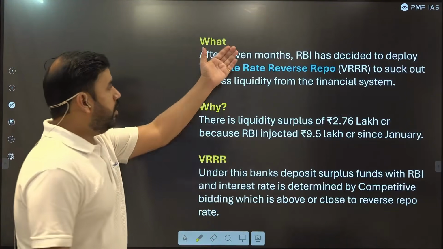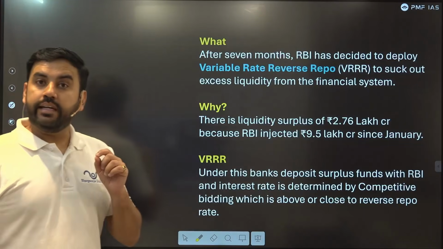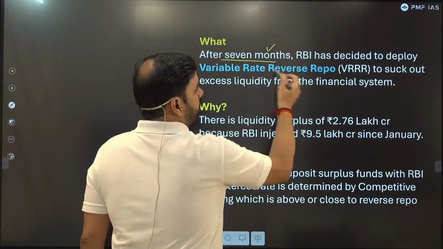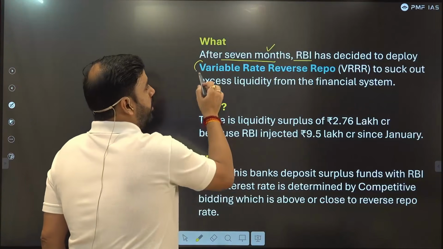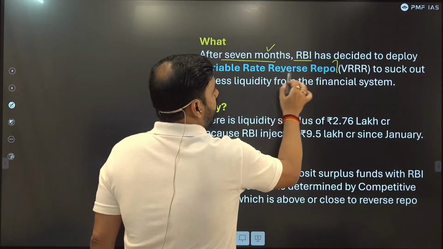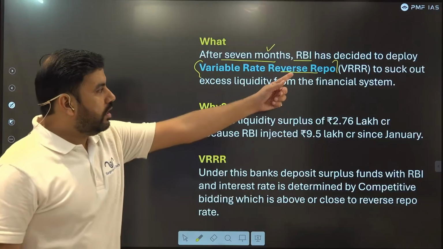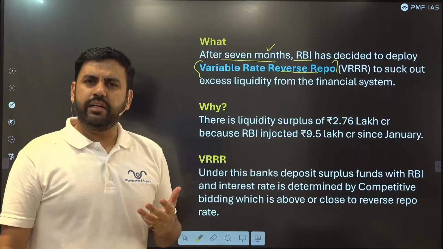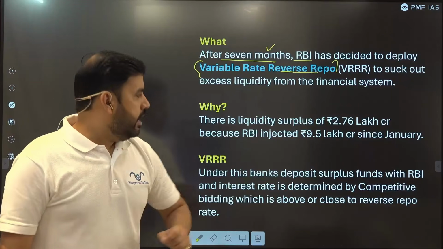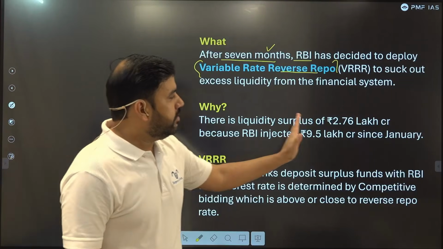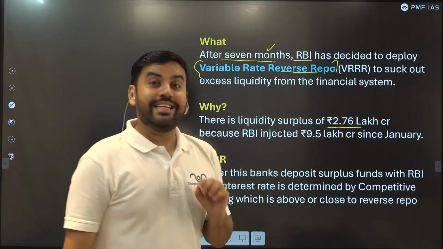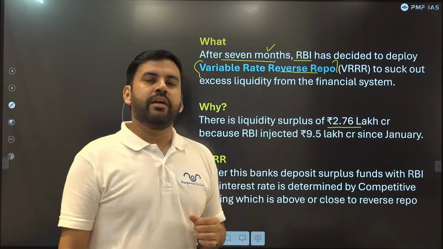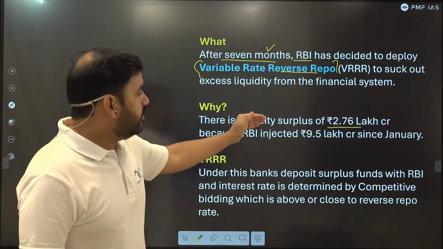So what is RBI supposed to do? The context of the article says that after 7 months, RBI has decided to deploy the variable rate reverse repo to suck out excess liquidity from the financial system. Excess liquidity means excess cash. How much excess? There's a liquidity surplus of 2.76 lakh crore. You can imagine the zeros in that. That is the surplus that we have.